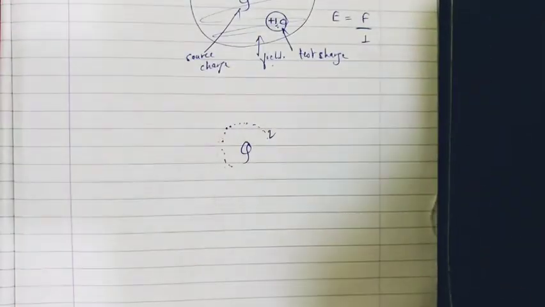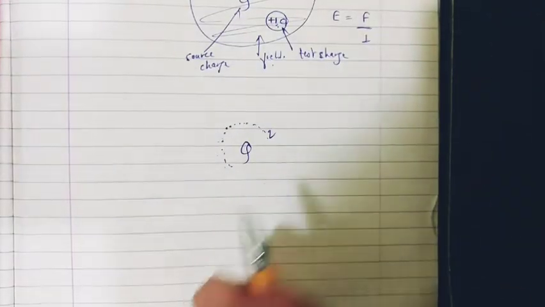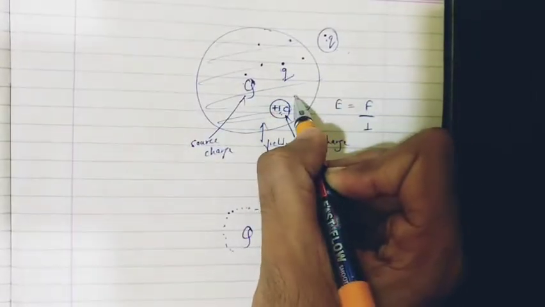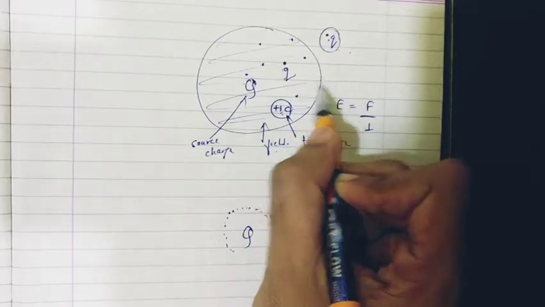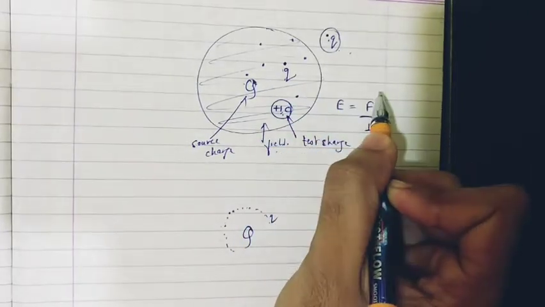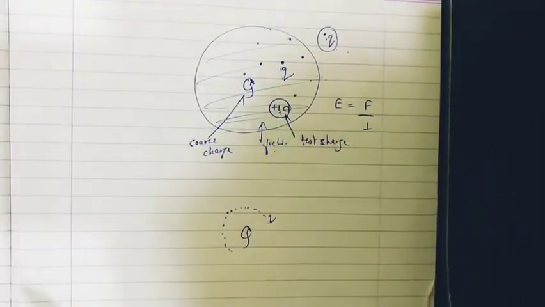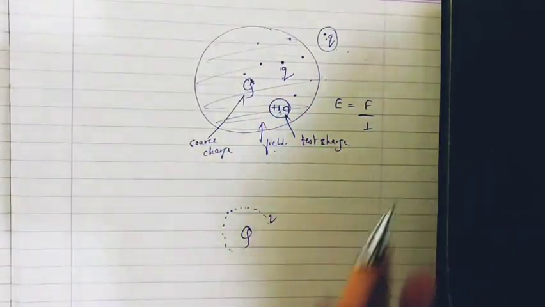If a unit positive test charge experiences different forces, for example in this case here it will be different, here it will be different, here it will be different. As the distance increases, the field will go on decreasing. So the fields will be different at different points. Such a field is called a non-uniform field.